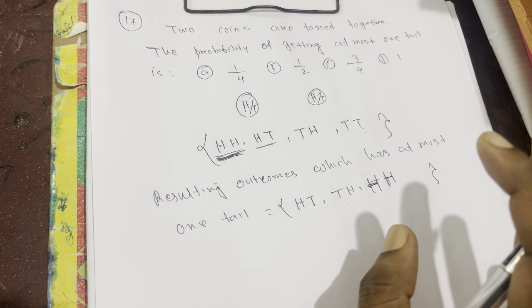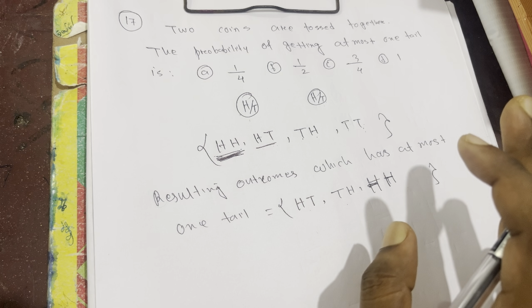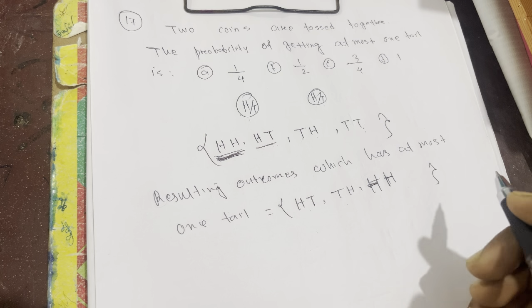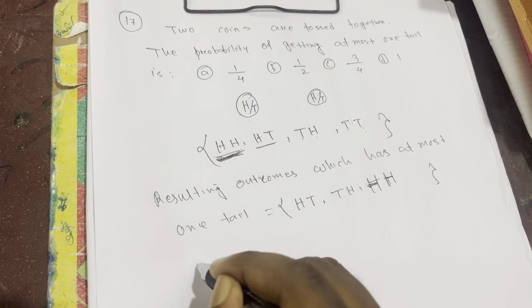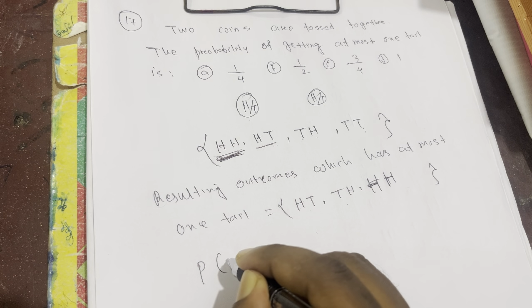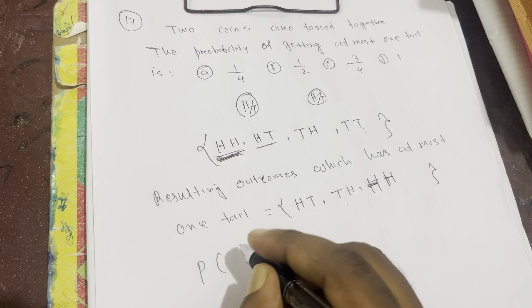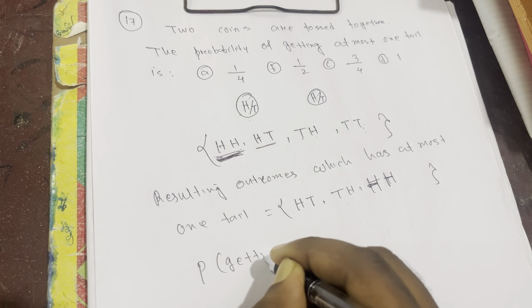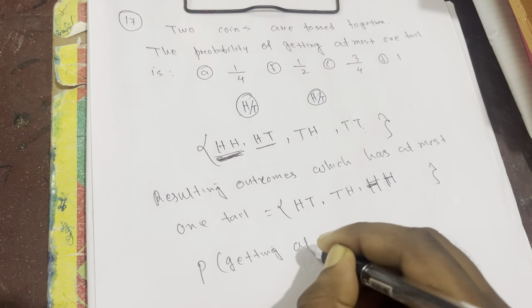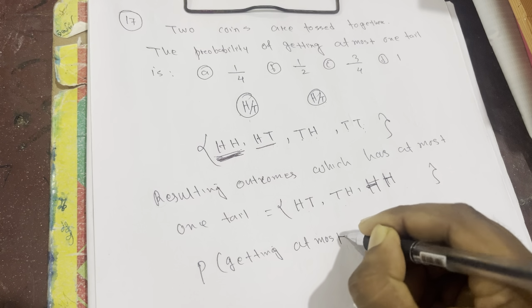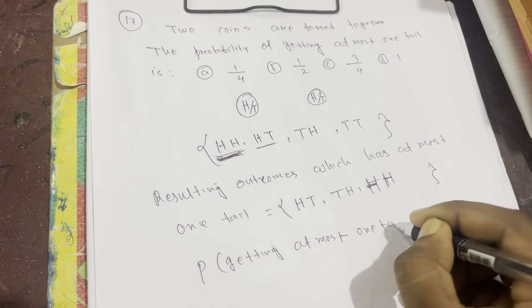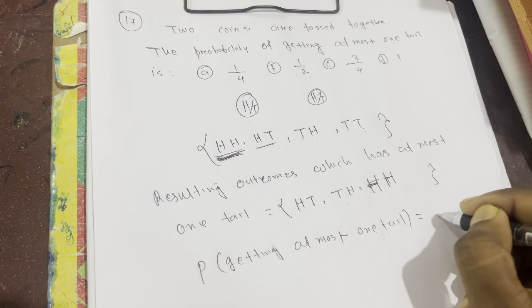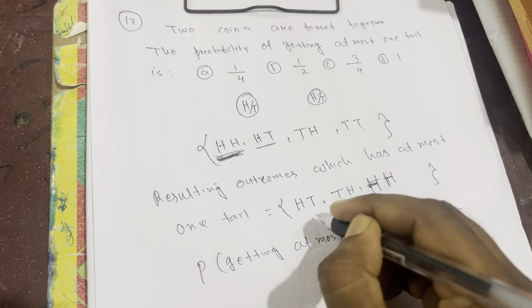So minimum is not considered, maximum tail is considered one. So we got three possibilities. So that's why the probability of getting at most one tail is equal to 3 by 4, 3 out of 4, है ना?